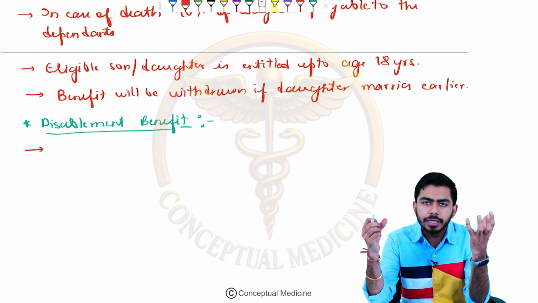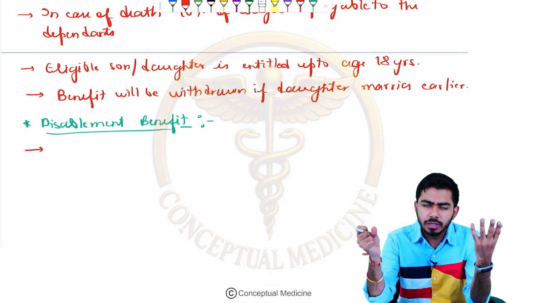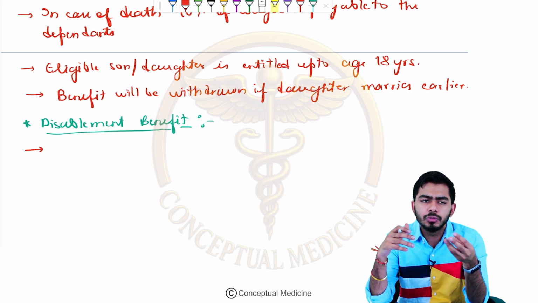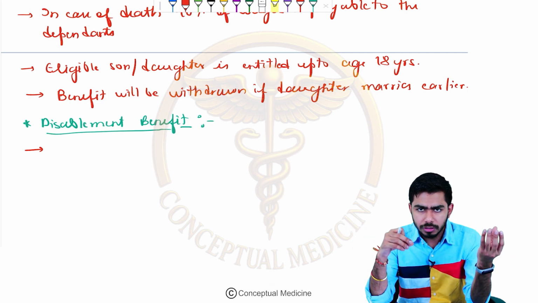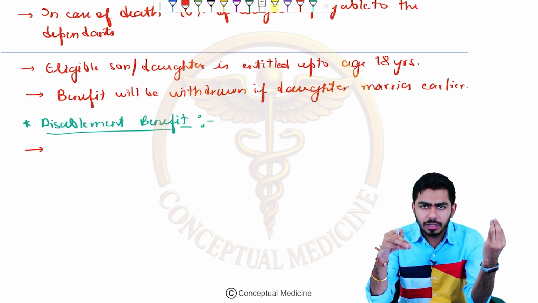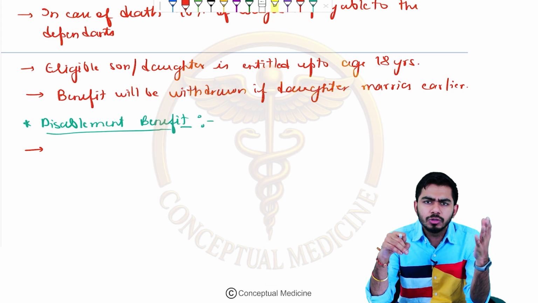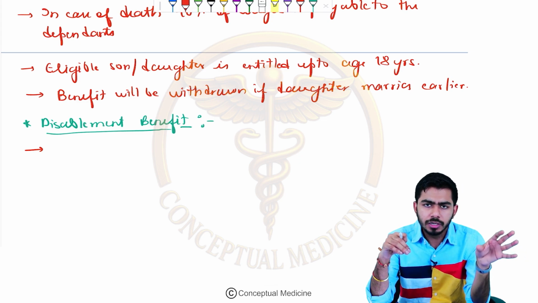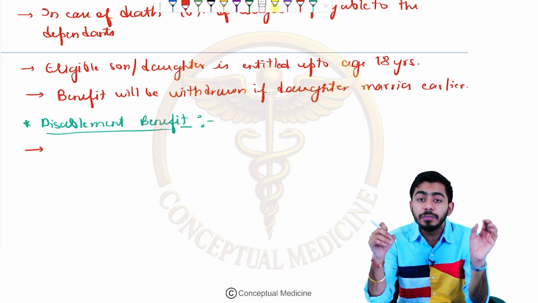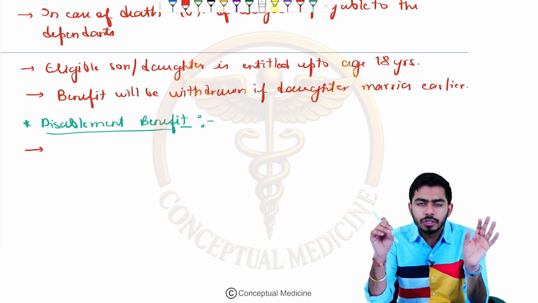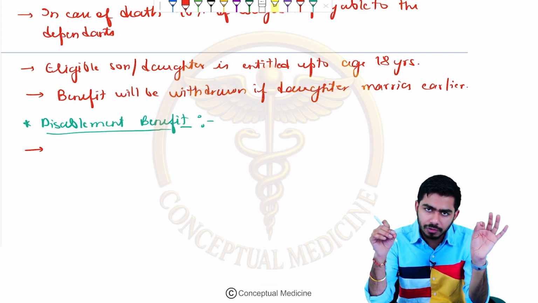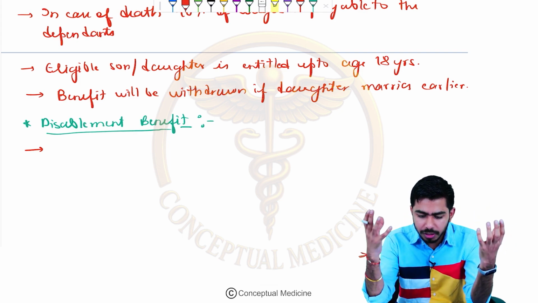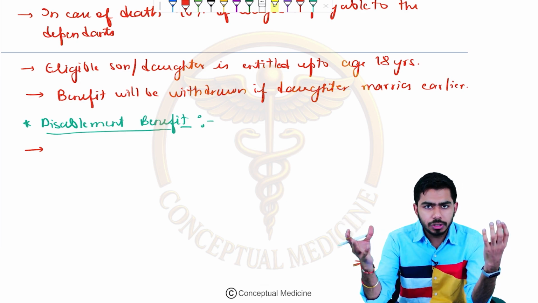If the person is temporarily disabled, let's say this person had an accident and due to that had a fracture in his or her leg, and for 1 or 2 months the doctor prescribes complete bed rest, then for that period of time they will be getting 90% of the wages from their salary. They will be resting in their homes and will be eligible for 90% of wages. That is a temporary disability. If we talk about permanent disability, for lifetime the person will be getting a pension.